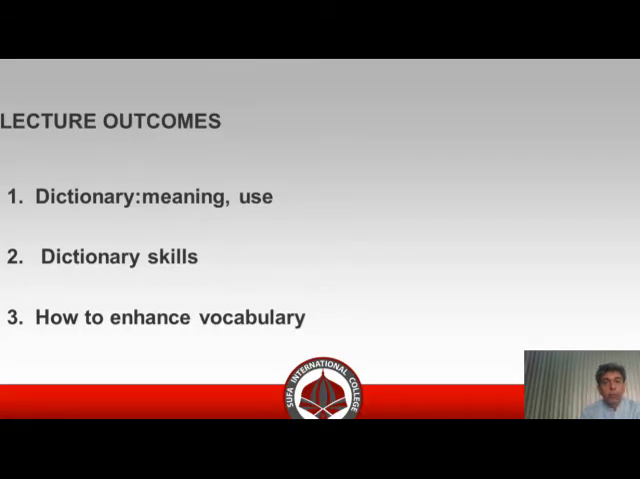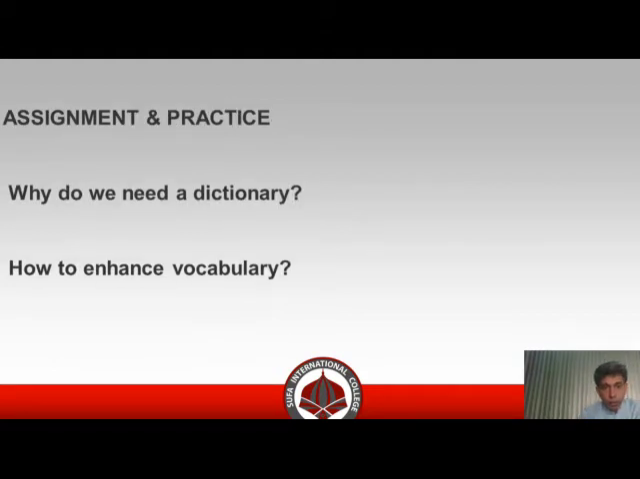Lecture outcomes. Here some of the outcomes are mentioned. First is dictionary meaning and use: what is meant by dictionary and how we use the dictionary. Second outcome is dictionary skills, and third outcome is how to enhance our vocabulary. For your assignment and practice, the questions are: why do we need a dictionary? How to enhance our vocabulary?